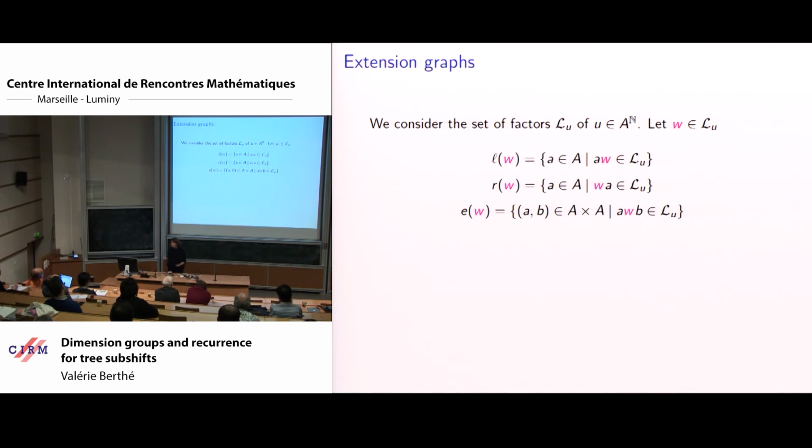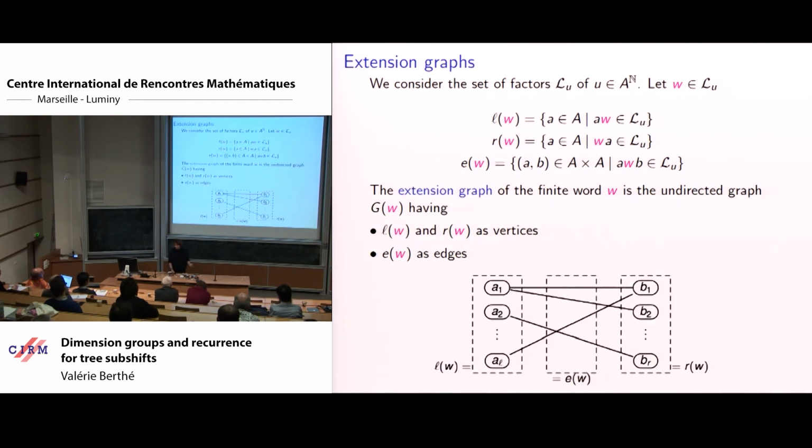And I will introduce a graph, very simple, which says, for any factor W, I put an arrow between two letters a and b if the word aWb exists in the language. So for each factor, I've got my graph.